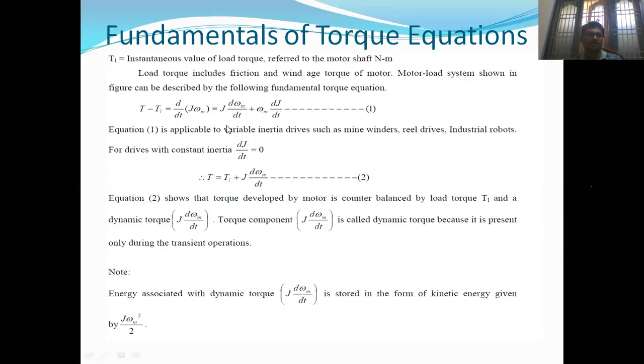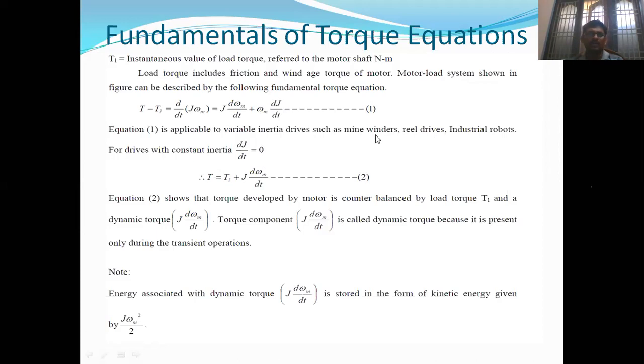That is equation 1. Equation 1 is applicable to variable inertia drives such as mine winders, rail drives, industrial robots, etc. In this case, the moment of inertia is variable. So that's why this complete equation is applicable in this type of application.